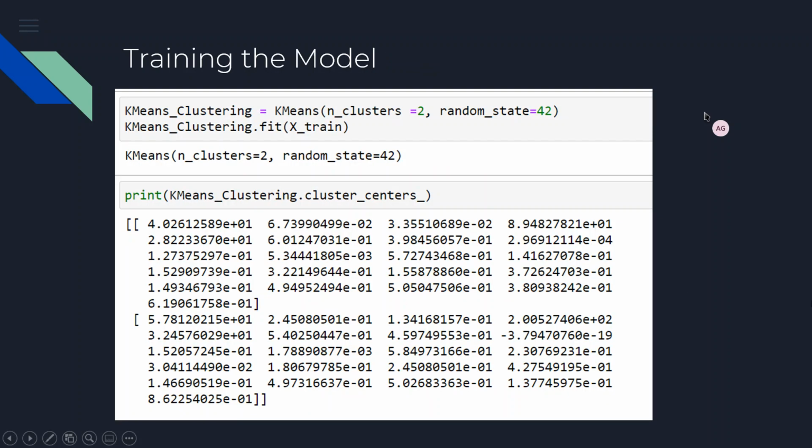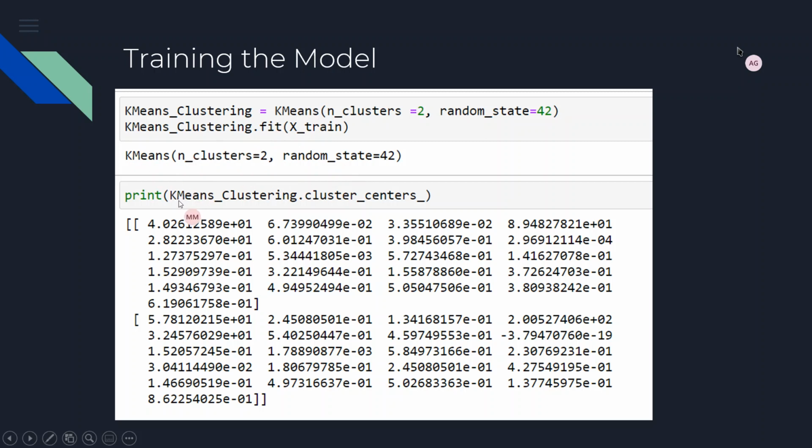After that, we again load the k-means function, giving the cluster size 2, and we load it in the object called k-means clustering, and we fit the model, giving the x-train value that we got during the test-train split. It is around 80% of the total input dataset. So the model is now trained.